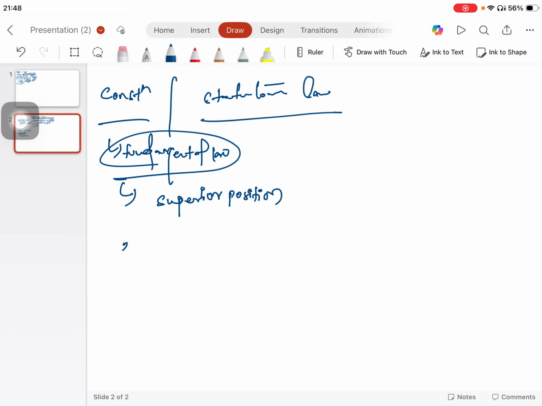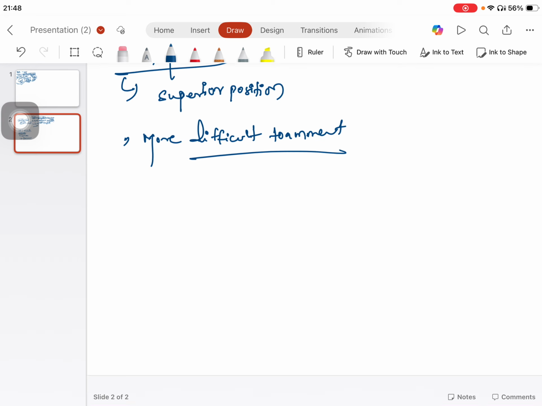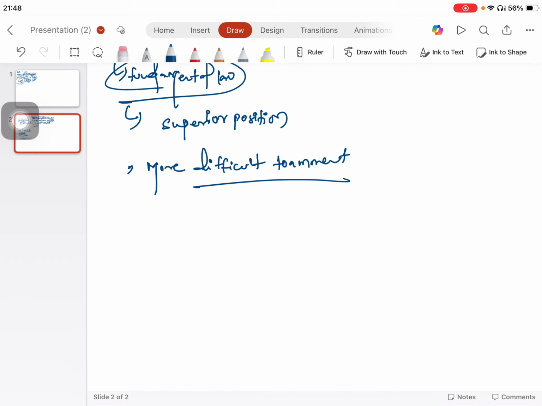This can be seen in the procedure required to change its provisions, because it is more difficult to amend. Constitutional law, being part of the Constitution, is part of fundamental law, and hence it is more difficult to change, amend, or remove compared to statutory laws.